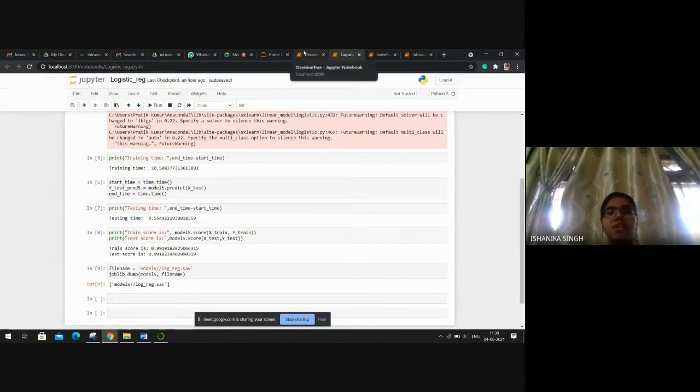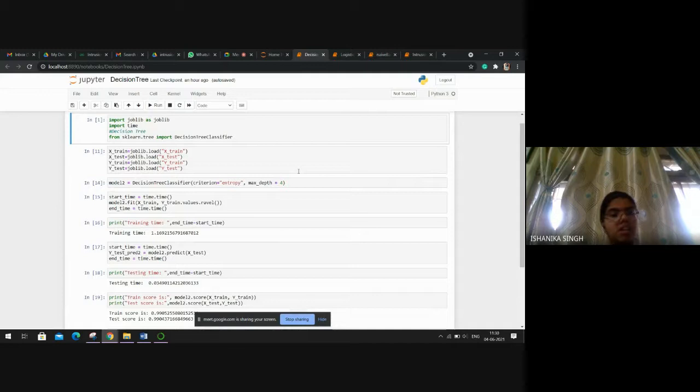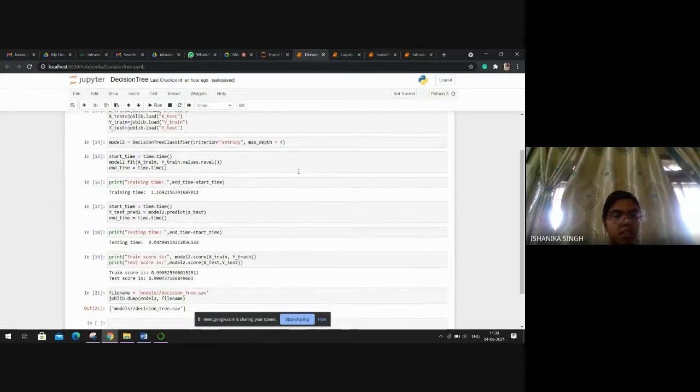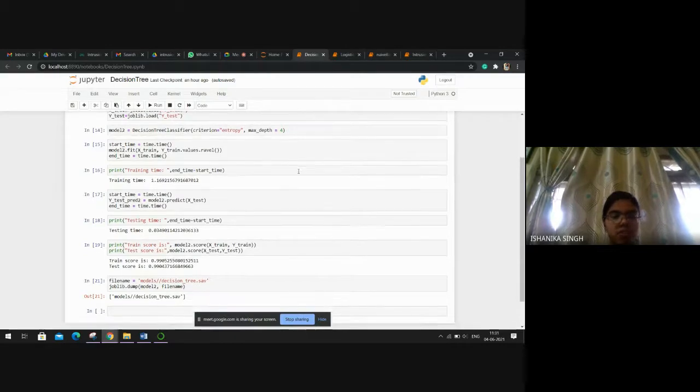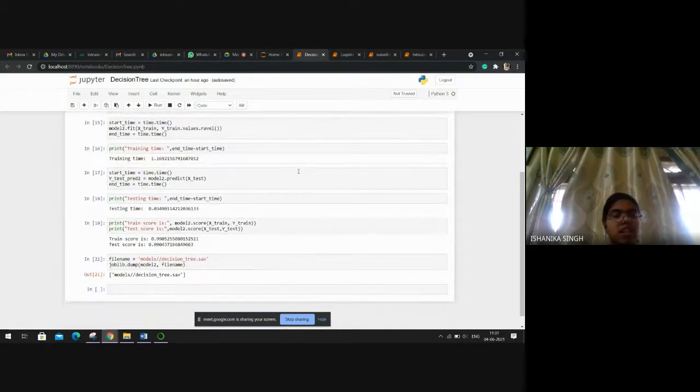Now we'll go for decision tree. Similarly, again, we have done the same thing. Here, what we have found is that the training time is around 1 second, and the testing time is 0.03 seconds, while the training accuracy score is 99% and the testing accuracy score is 99% again.